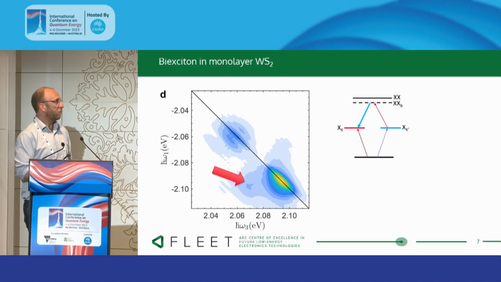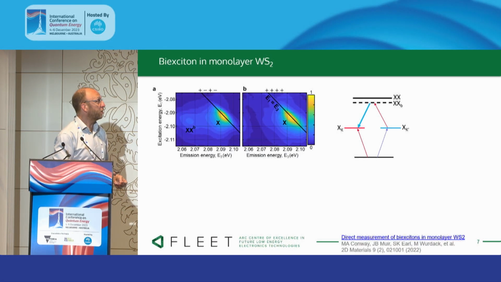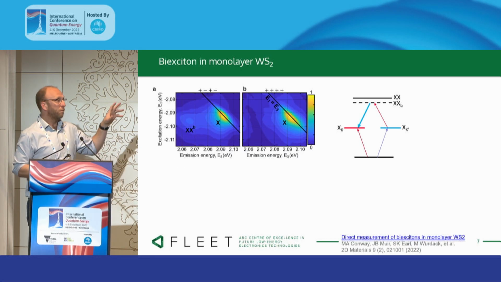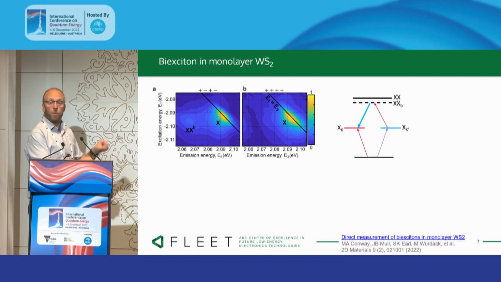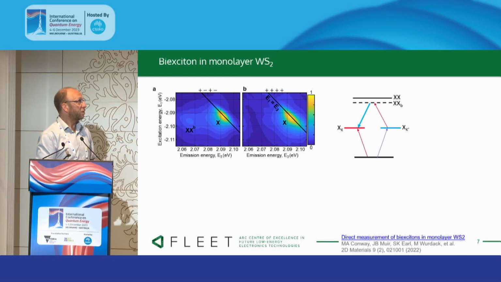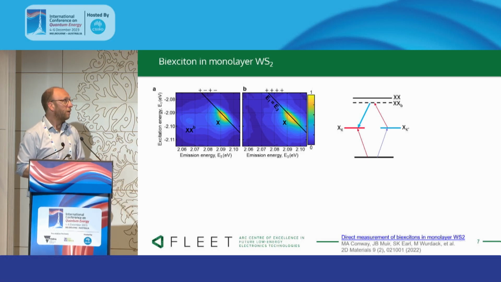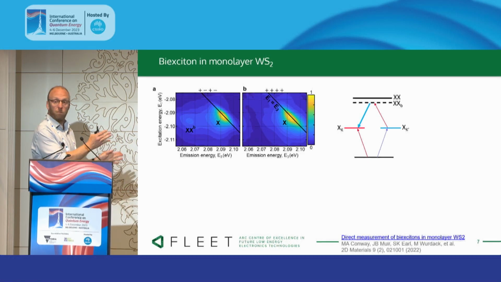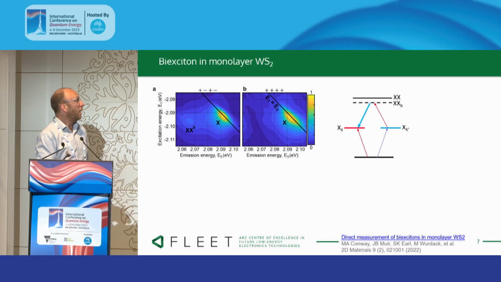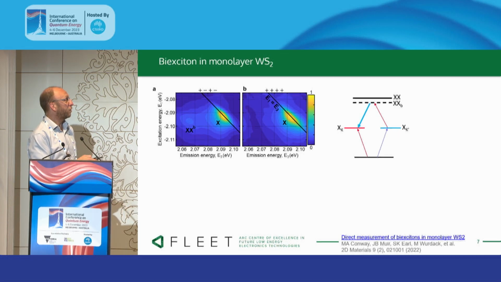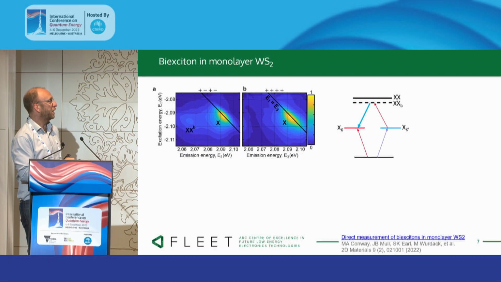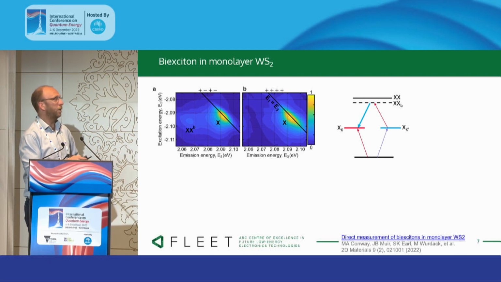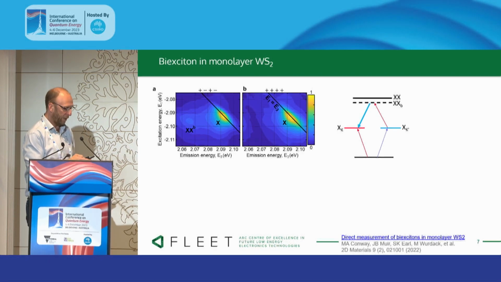We can also play around with polarization, because exciting our bi-exciton requires opposite circular polarization, since the Pauli exclusion principle effectively prevents the formation of a bi-exciton if we've got our electrons in the same valley. So we can see that if we have co-circularly polarized pulses, this cross peak here disappears, but if we alternate the helicity of our pulses, then we get our bi-exciton back.